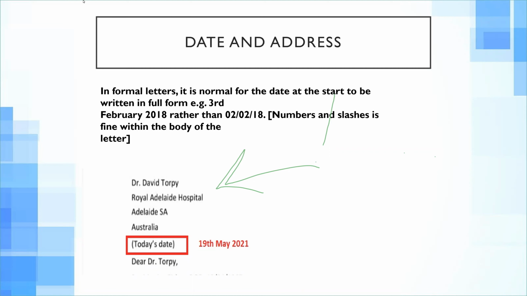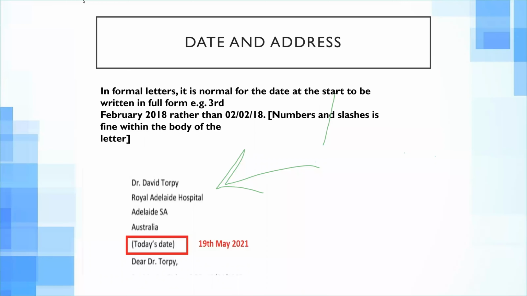What I would like to cover here is that if you make a mistake in the test and write a different date, or use a number instead of words, just do not panic about it, because this cannot fail you. The examiners are actually looking for your understanding of letter writing conventions in English. So for them, it is more important that you are writing a date on the letter than to write the date in the correct manner, like 9th May. If your test is on 19th May and you write 18th May, it's not a problem.